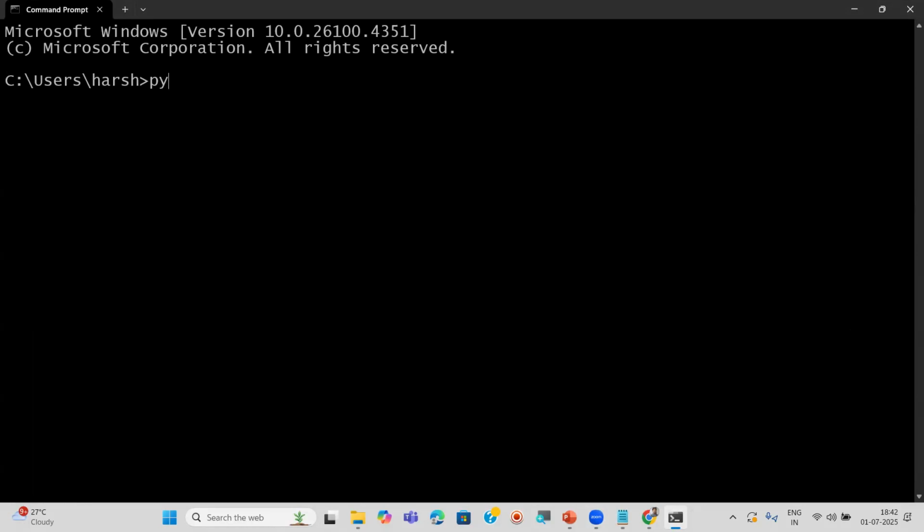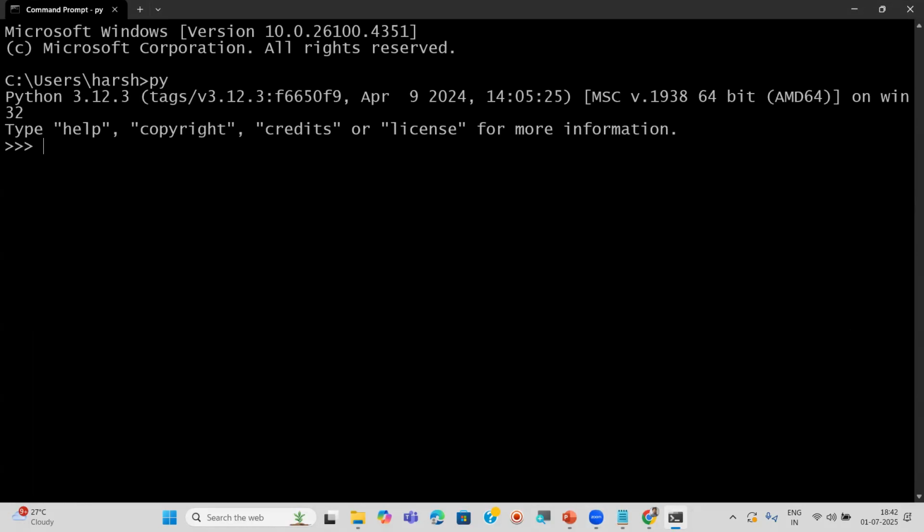Py or python. If I type this command, now see, that will connect to Python by showing the Python version also. In my system, I have Python 3.12. You can use any version. And one note I want to say: if you want to install the Python software, you can install only from the 3.x series, but not 2.x right now.